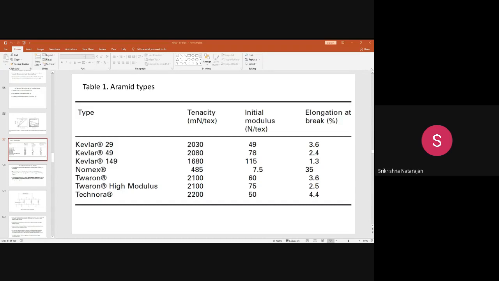conventional weaving machines, like looms. Normally we can do ring spinning. You can do normal spinning, and by using a proper power loom, you can weave these Kevlar fibers into Kevlar fabrics, and these fibers are very strong and non-brittle.